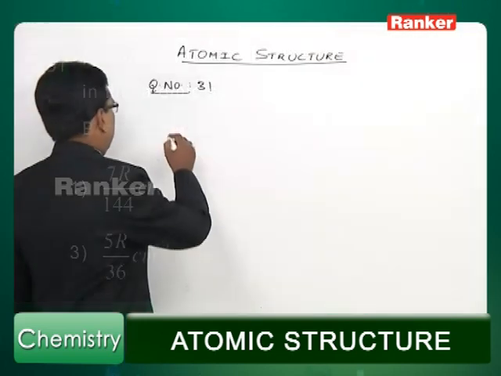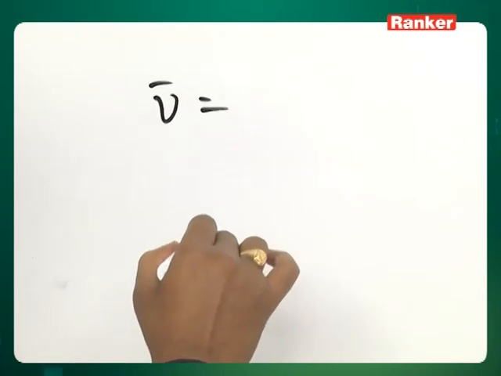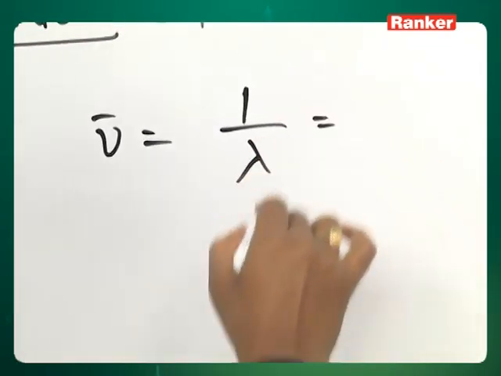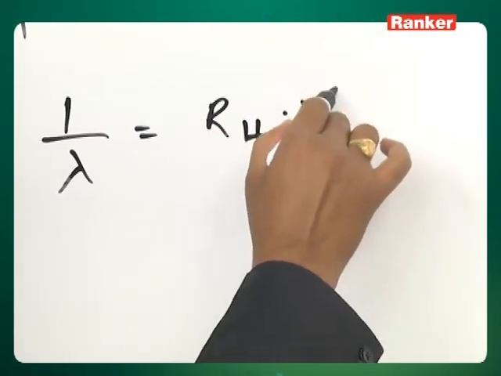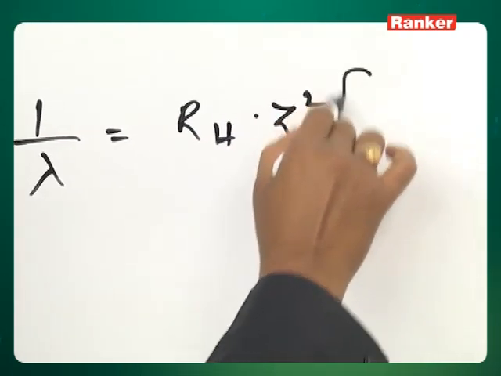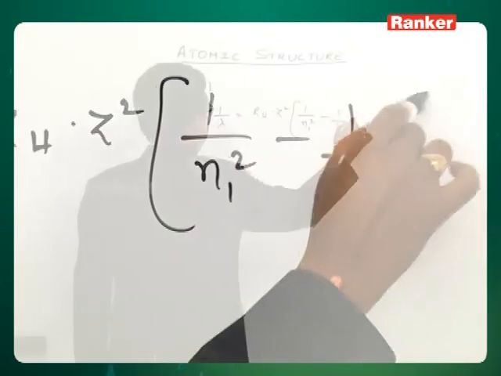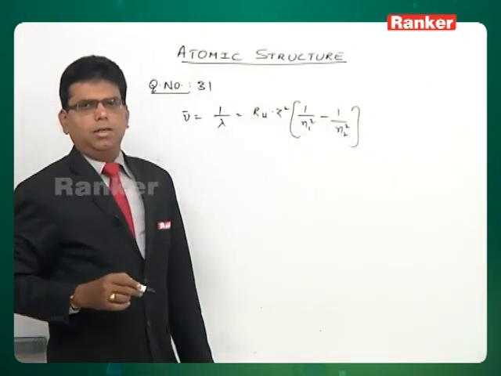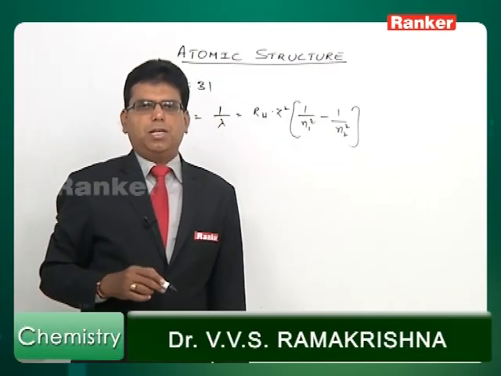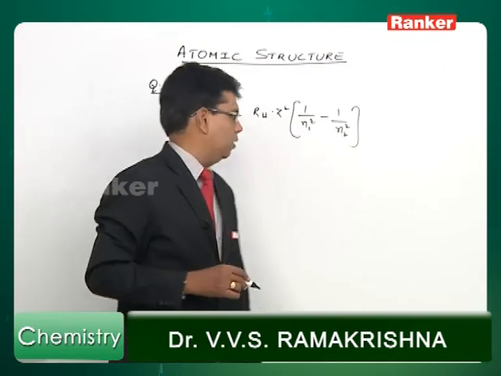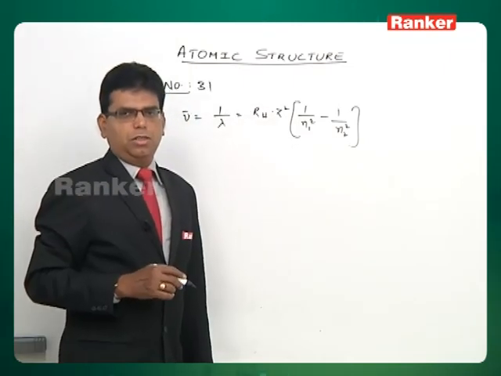First of all, according to Rydberg's equation for an electron transition, nu bar equals 1 by lambda, that's equal to RH into Z square, where Z is the atomic number, into 1 by n1 square minus 1 by n2 square, right? And the first emission line of the atomic spectrum of hydrogen Brackett series appears at what wave number? This is what the question is.